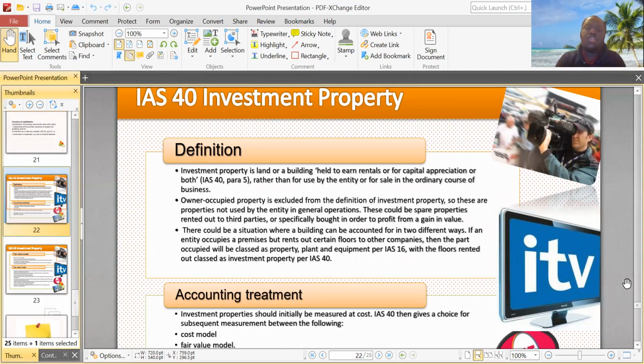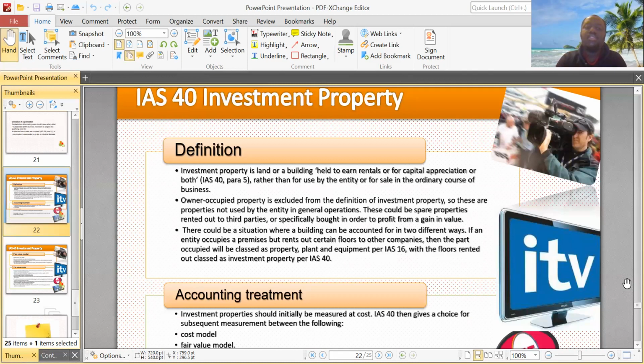Number two, owner-occupied property is excluded from the definition of investment property. Owner-occupied property is the same as residential property, and this is more specific: the owner occupies the property. It's excluded from the definition of investment property, because once you are living in it, it's not an investment property.